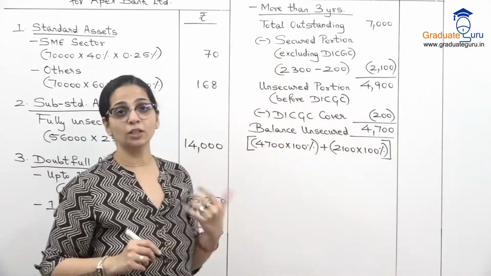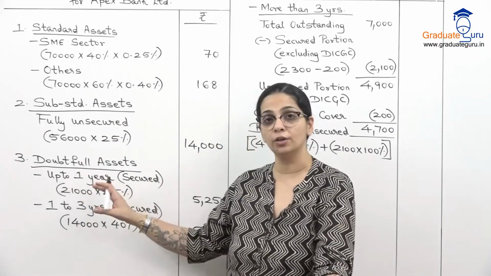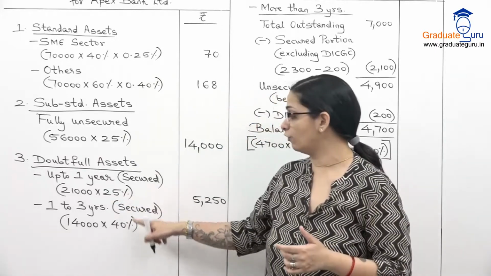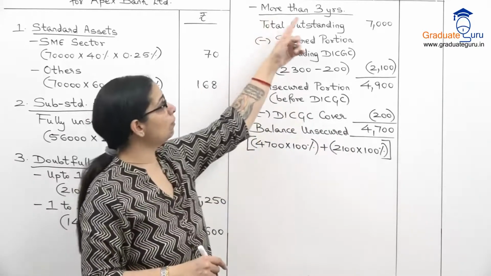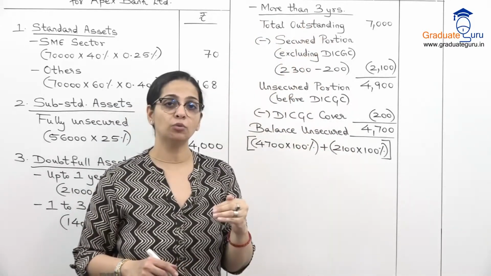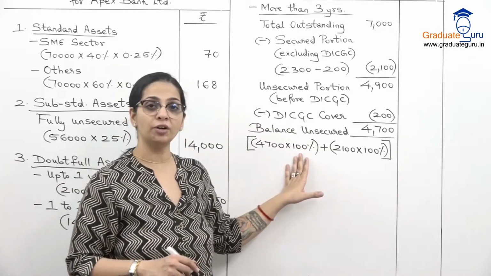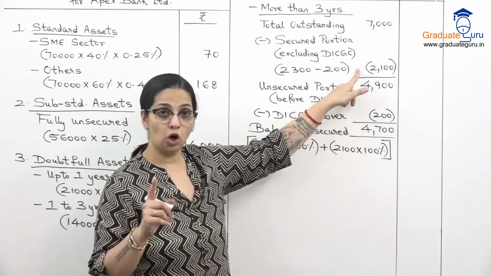Suppose I had done this same calculation in 1 to 3 years or up to 1 year, then on the secured portion I would have taken 25% or 40%. But here my calculation is for more than 3 years, and whenever a doubtful asset is more than 3 years old, you have to provide full 100% on the unsecured portion as well as the secured portion.